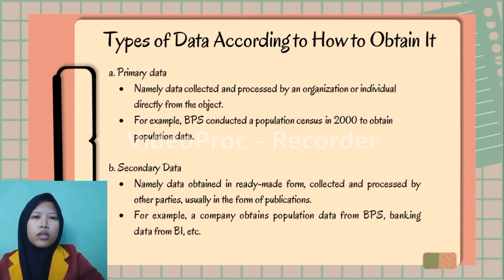B. Secondary data, namely data obtained in ready-made form, collected and processed by other parties, usually in the form of publications. For example, a company obtains population data from BPS, banking data from BI.